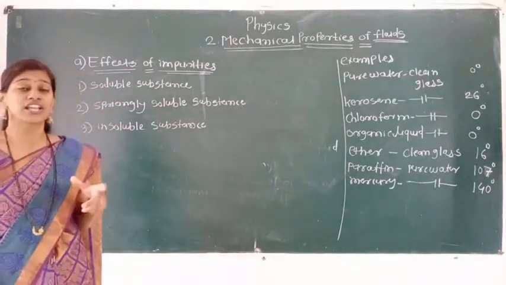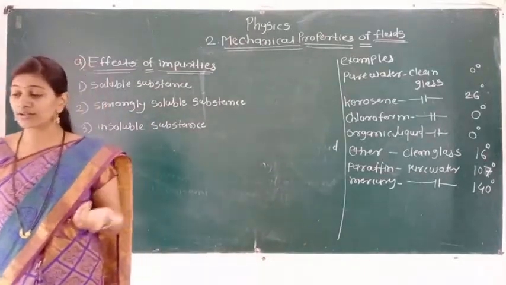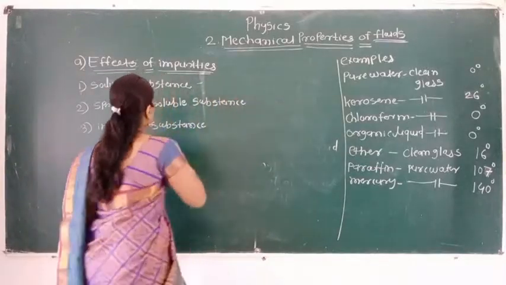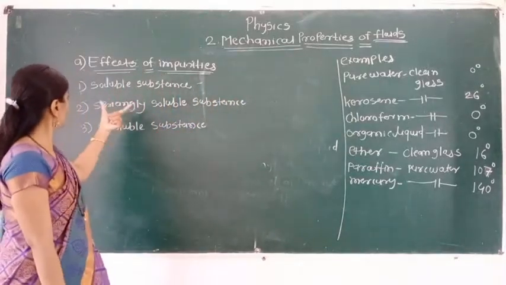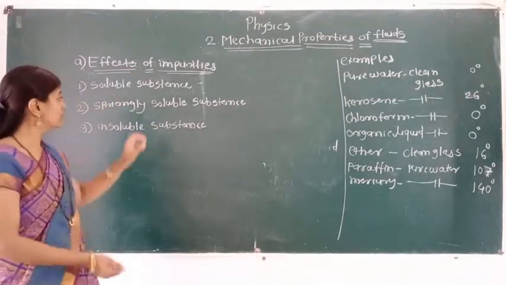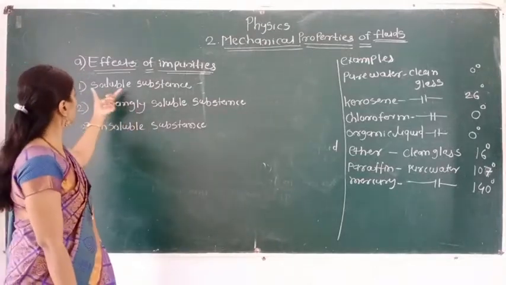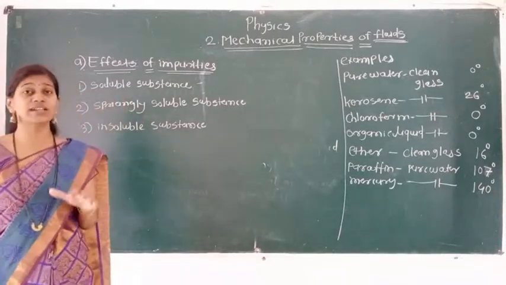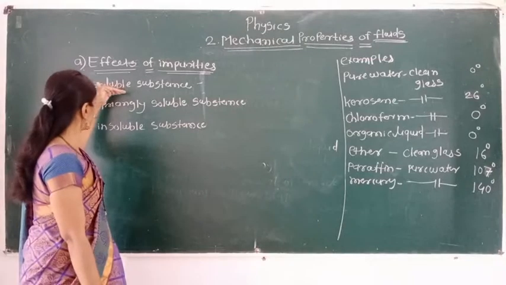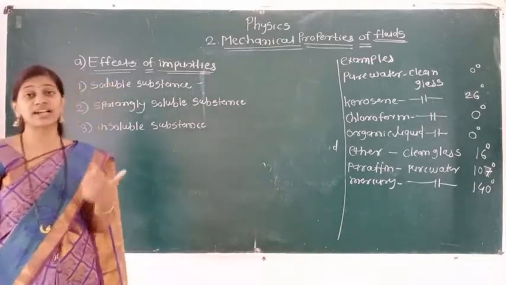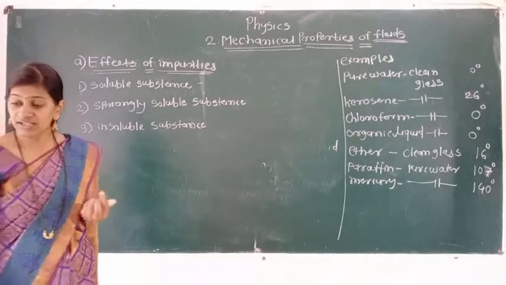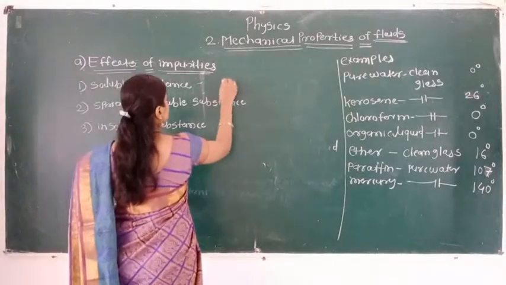If common salt, sodium chloride, is added to the water, the surface tension increases. In this case surface tension increases.